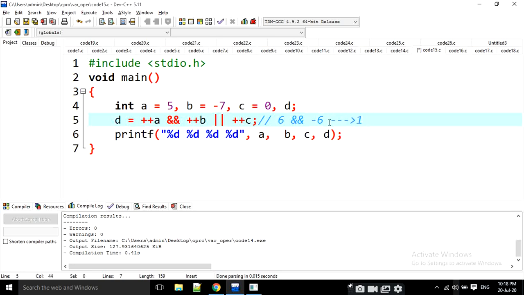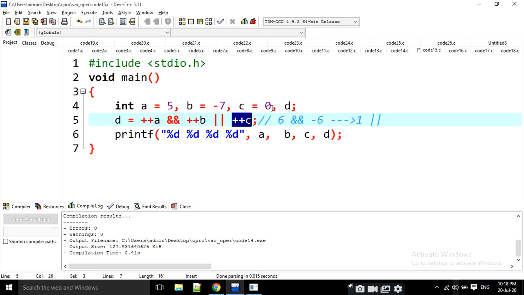Then 1 logical or something else. How logical or works: if any value is true, it never moves to this one. Yes, this part is true, right? That's why the control never moves to here. Then C value is never updated.